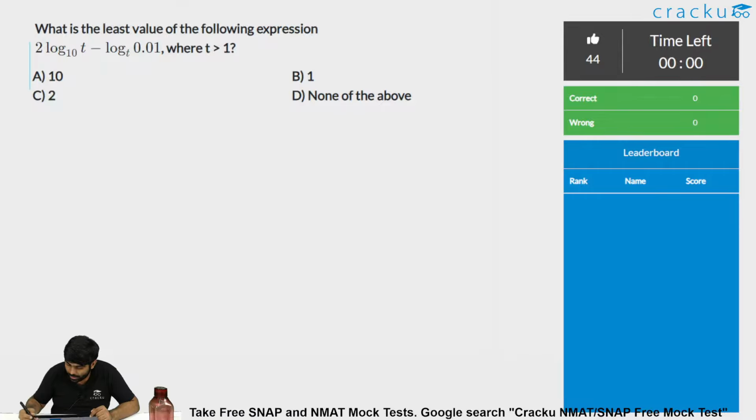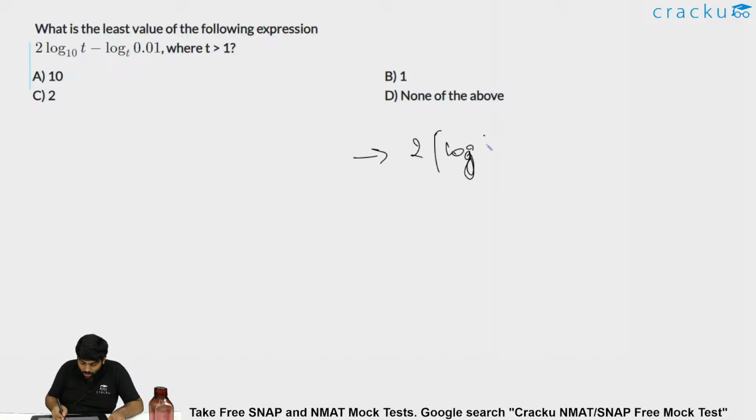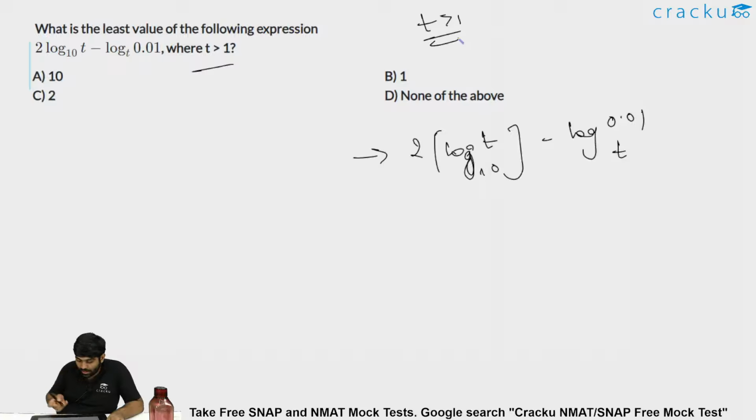So now let me solve this question for you people. Devansha, answer is option D, right? Option C wrong, option D is right. So in this particular question, it is given: what is the least value of the expression 2 times log t to the base 10 minus log of 0.01 to the base t, where t is greater than 1. Okay, now t is greater than 1.